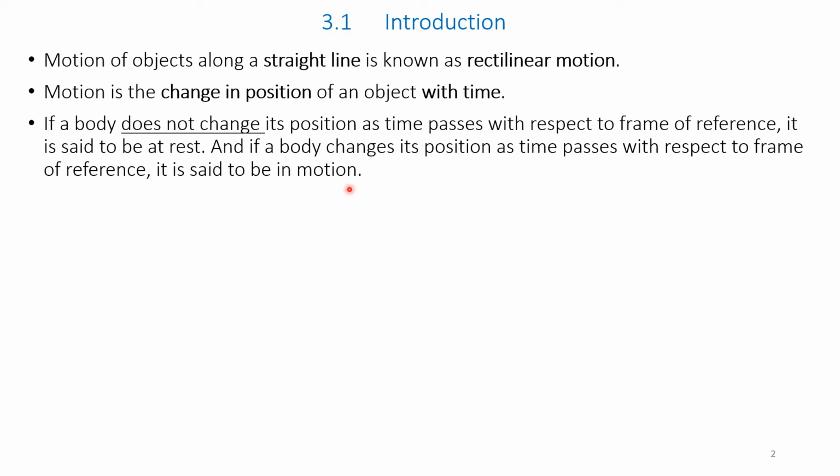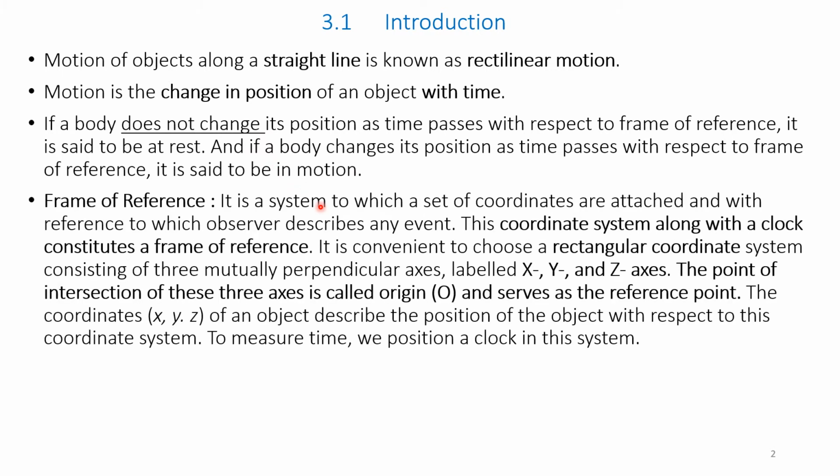So, if a body does not change its position with time with reference to a frame of reference, it is at rest, and if the body changes its position, then it is moving or in motion. Frame of reference: it is a system to which a set of coordinates is attached, with reference to which an observer describes any event. This coordinate system, along with a clock, constitutes a frame of reference.